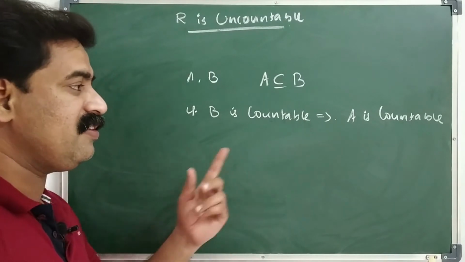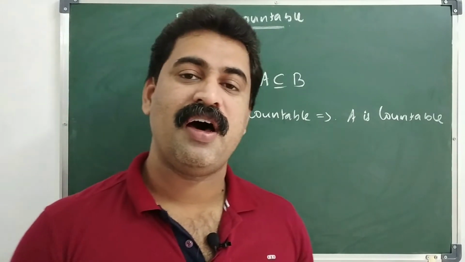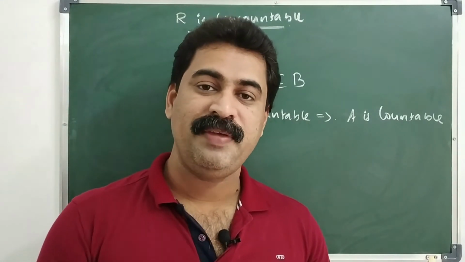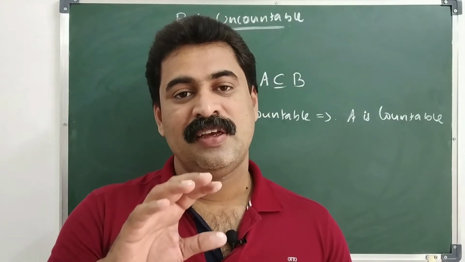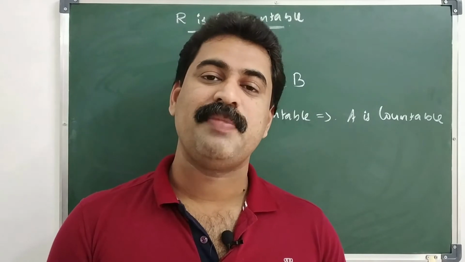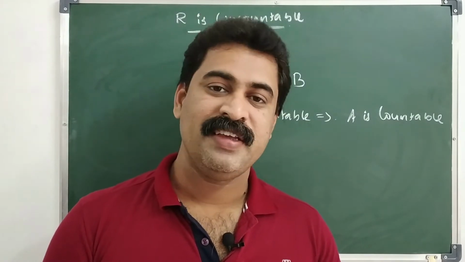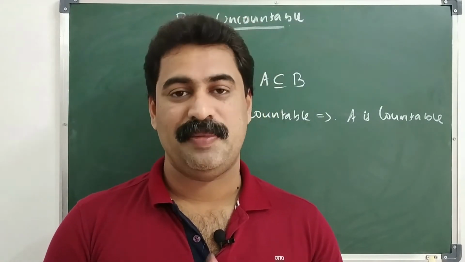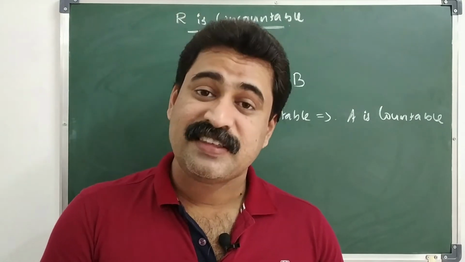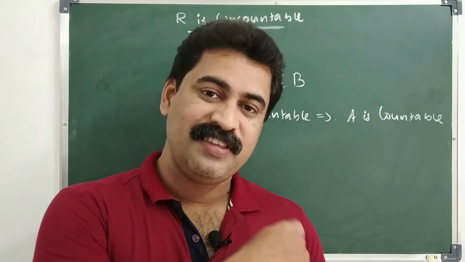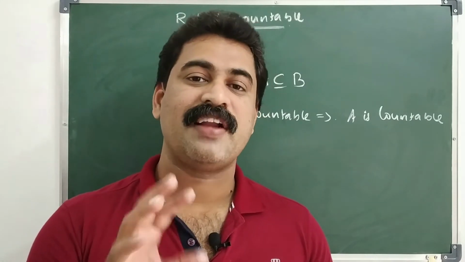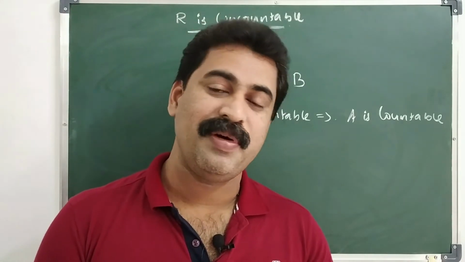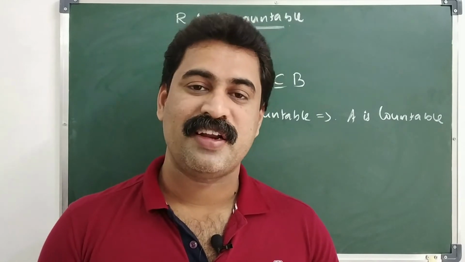We use this result. That means every subset of a countable set is countable. Clear? If R is countable, then by this result, we can say that every subset of R is countable.